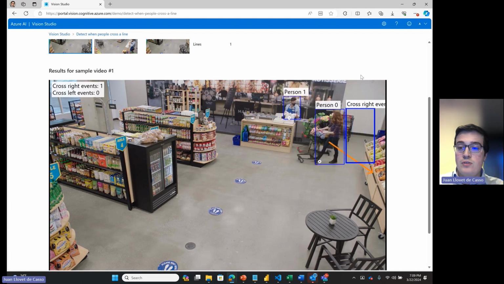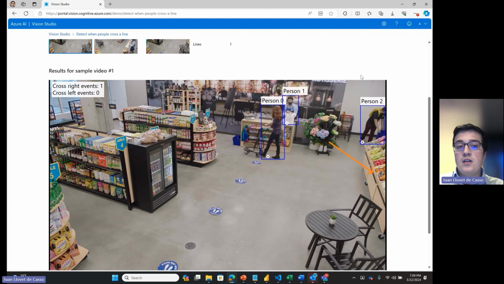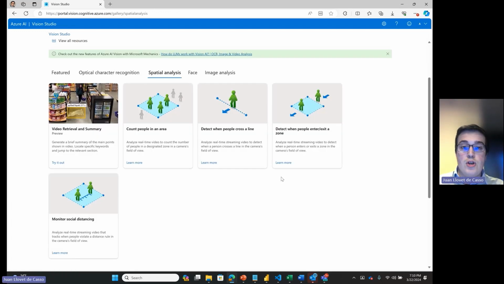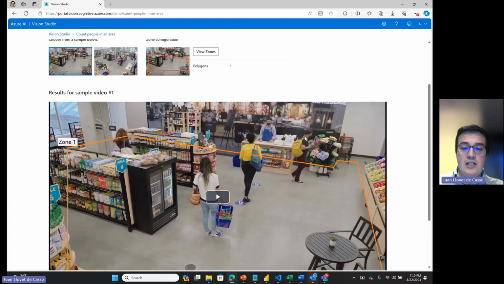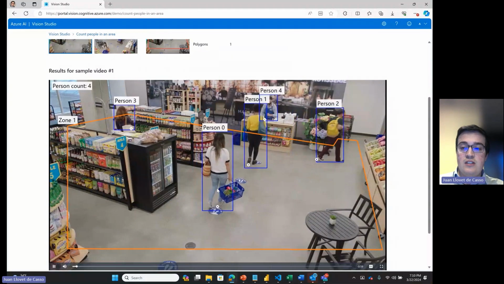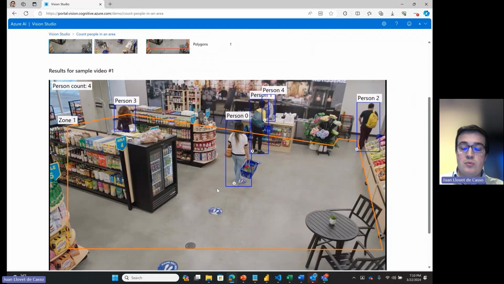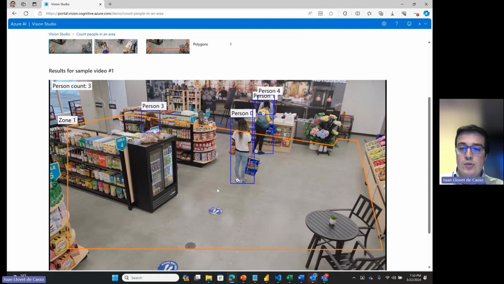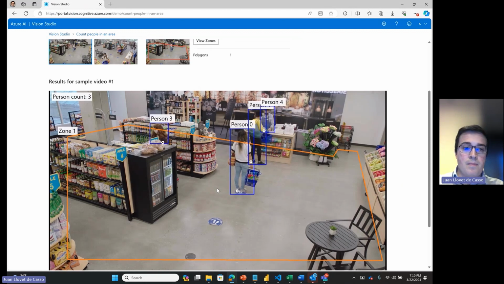You can set up your own detection boundaries to tell the model what you want it to be looking out for. The other spatial analysis capabilities, for example, allow you to count people in an area. In this case, you can not only see if customers enter, but you can see how many customers there are at any given moment within an area that you draw. In this case, you are interested in this view of the store, but if you change the area, for example, you could see how many people there are in line for checkout.